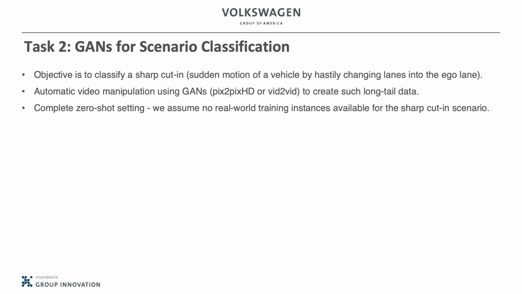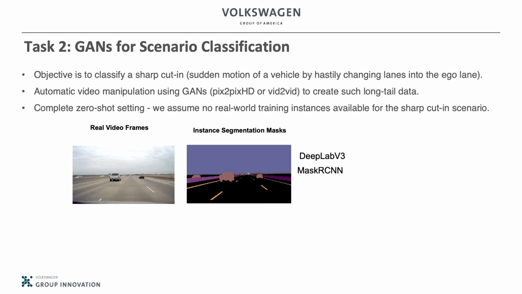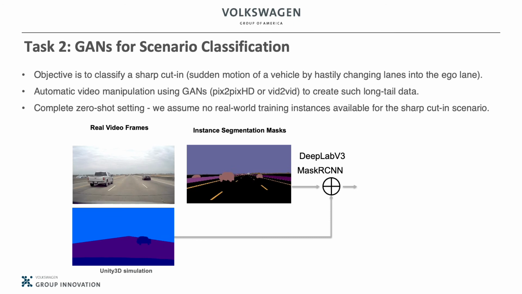We also evaluate GAN-generated corner cases at the video level for scenario classification application. Specifically, we would like to detect the sharp cutting of a vehicle by hastily changing lanes into the ego lane in front of the ego vehicle. We trained a DeepLab V3 model for semantic segmentation and Mask R-CNN for instance identification using the instance-level semantic segmentation annotations. Then we leverage the Unity 3D game engine to manipulate segmentation maps.